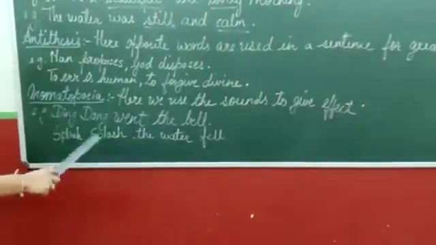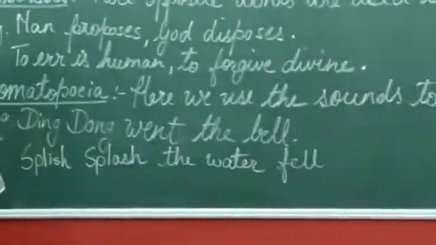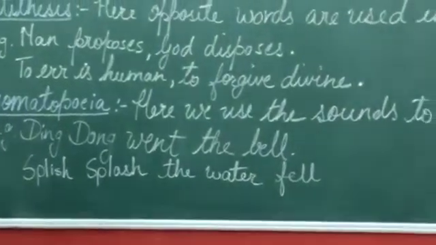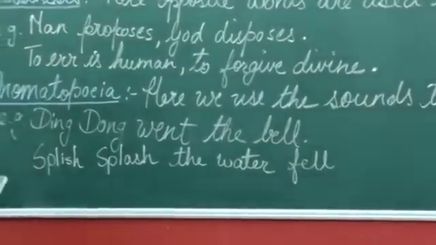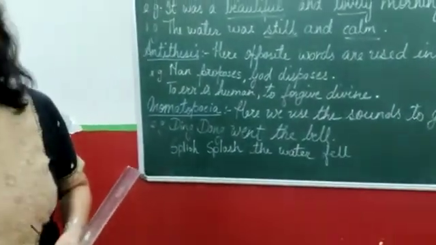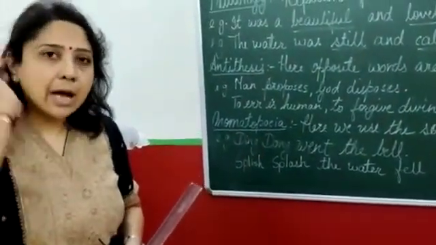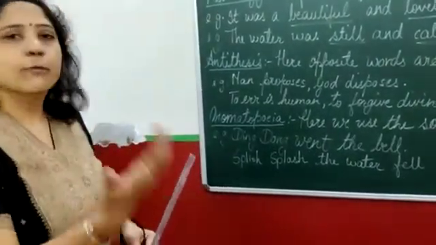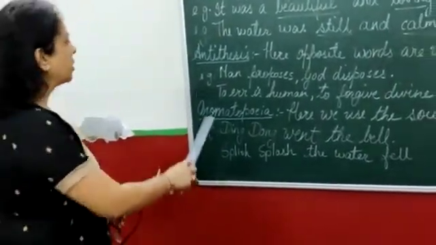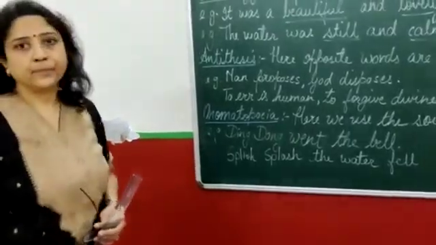Ding dong went the bell. Splish splash the water fell. The sounds. Ring ring ring was the bell of her cycle. So all these words, the sounds that we use to give more effect to the sentence are called onomatopoeia.